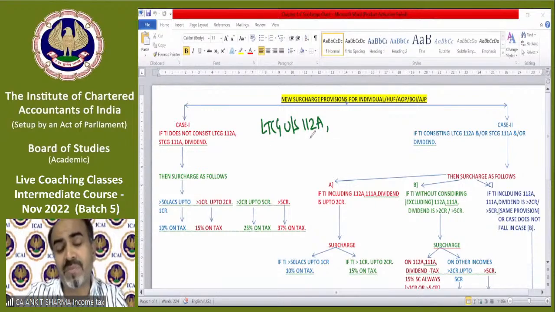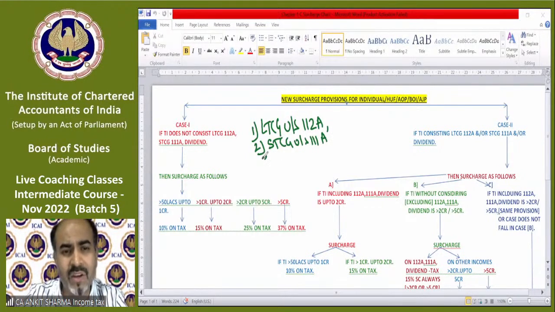These incomes are taxed at special rates of tax. Slab rate generally does not apply. Fine. So one is long-term capital gain under section 112A. Second is short-term capital gain under section 111A. And third one is dividend income.